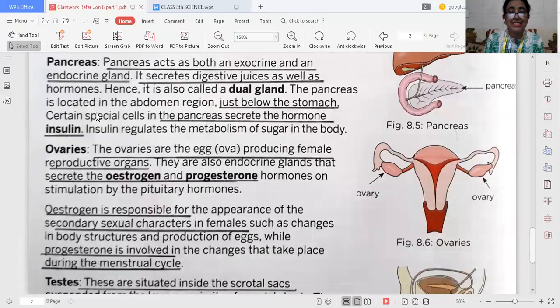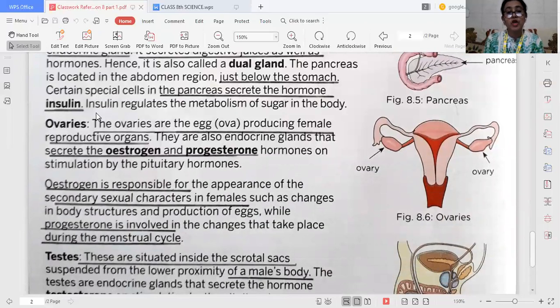Then come the ovaries and testes, which also have two functions. Ovaries produce ova or eggs, and the testes produce sperm. As well as that, the ovaries and testes also produce sex hormones. Ovaries produce estrogen as well as progesterone. Estrogen is responsible for the secondary sexual characters in the female, and progesterone is involved during the menstrual cycle.